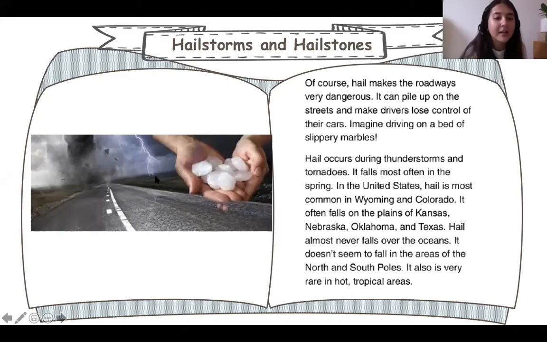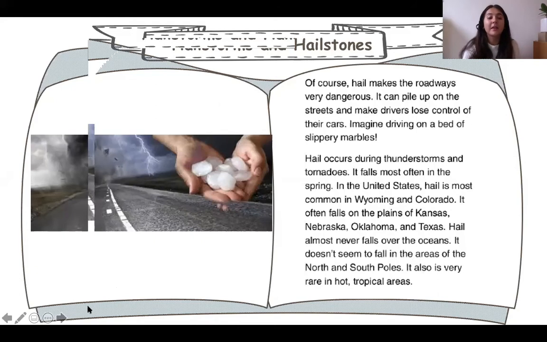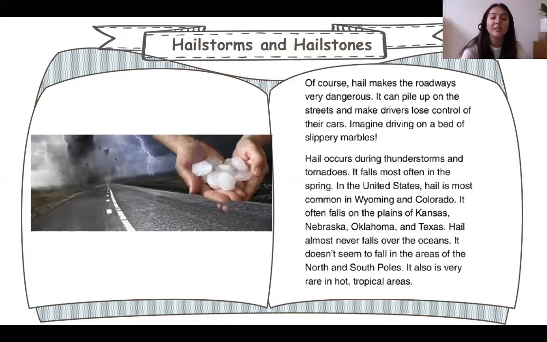Lovely. Thank you, Pat. Okay, so hail happens during thunderstorms or tornadoes. It happens most in spring and very commonly in the United States. It doesn't fall over the oceans and it's very rare in hot tropical areas. So we actually live in a hot tropical climate. Obviously, if we go up north towards Sapa, it gets less hot and less tropical. So we could maybe find some hailstorms up north.